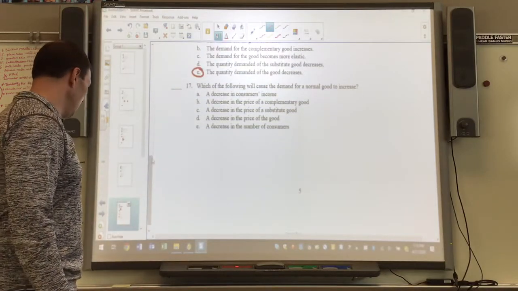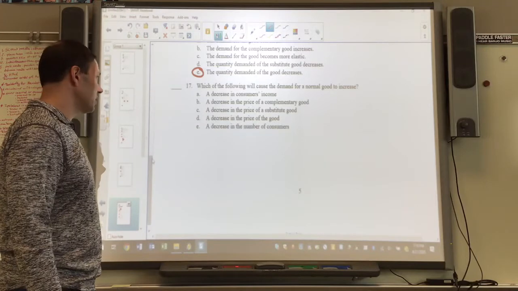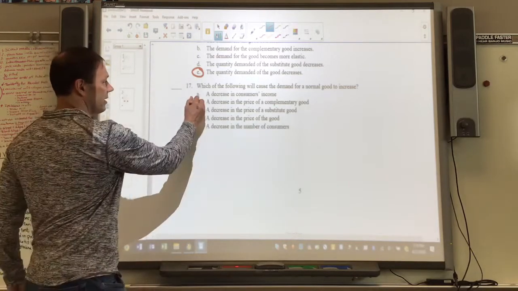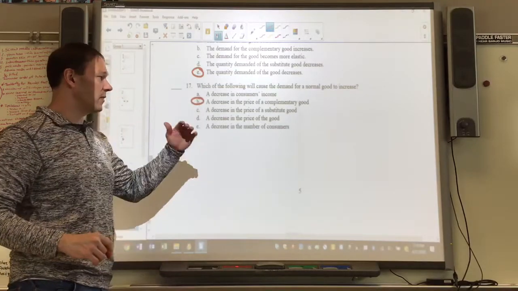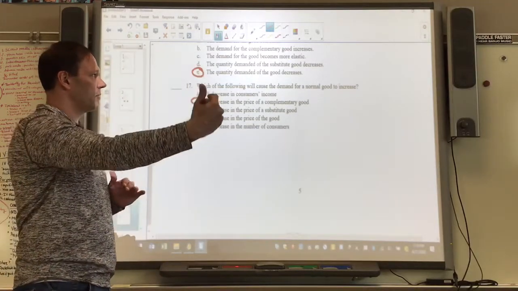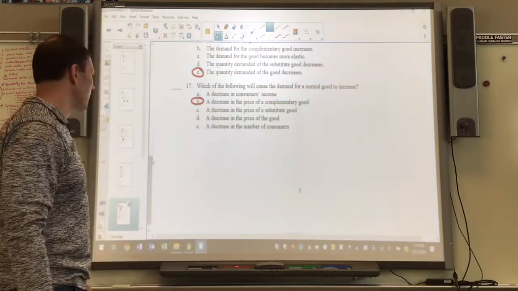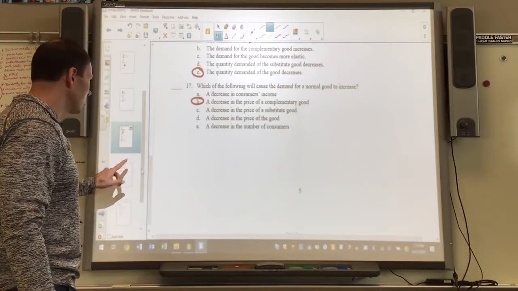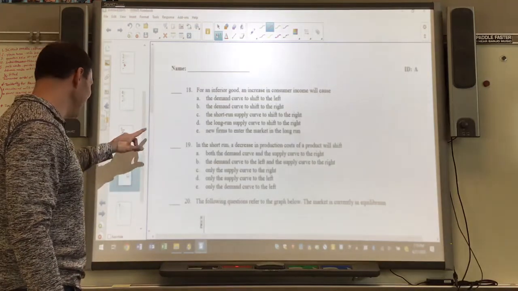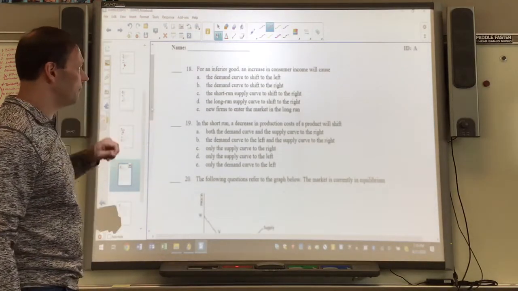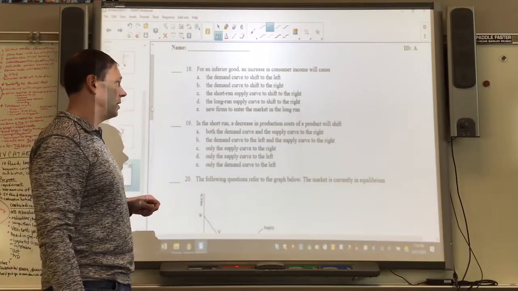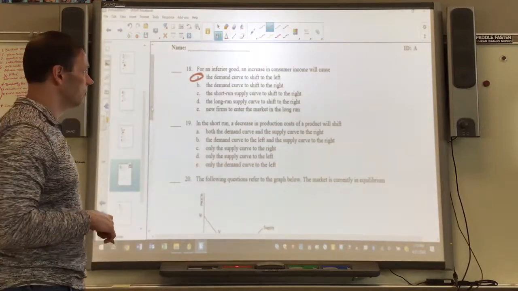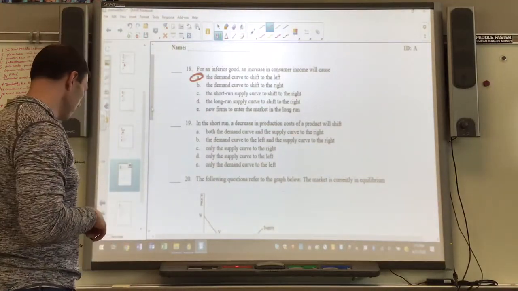All right, number 17, which of the following will cause the demand for a normal good to increase? Okay, so you look at all these, best answer here is B. If the price of a complement goes down, you're going to buy more of the thing that goes with it, and so that would cause demand to increase, like it indicates there. All right, so 17 is B. Number 18, for an inferior good, an increase in consumer income, you're not going to buy it anymore, and that's going to shift the demand curve to the left. So number 18 is A.